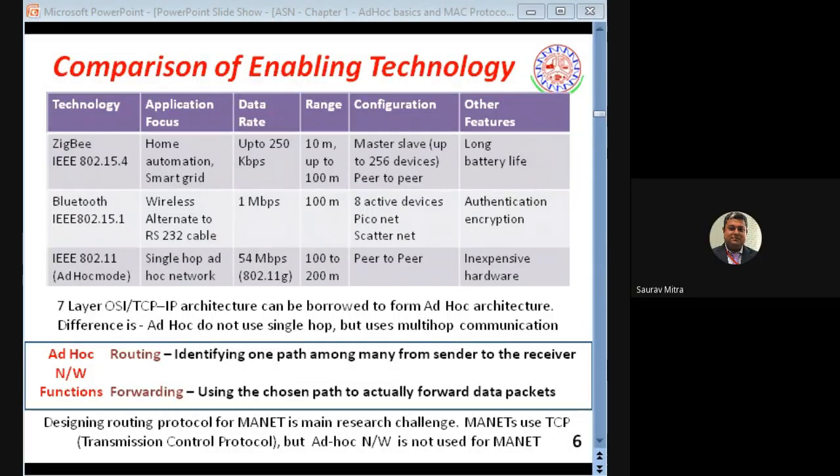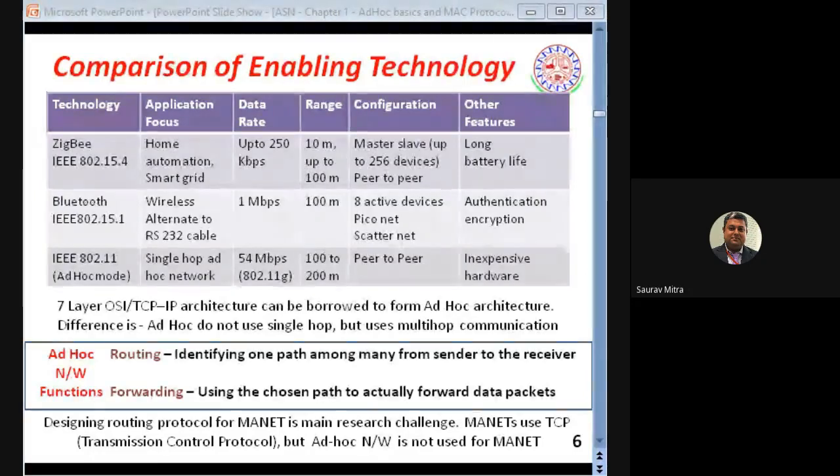Okay, so you can find here three technologies: 802.15.4 Zigbee, 802.15.1 Bluetooth, and 802.11. Okay, so 802.11 has the highest bandwidth, with a data rate of 54 Mbps, and Zigbee has the lowest data rate. Zigbee has a range of up to 100 meters, and IEEE 802.11 has a range of 200 meters. This slide is important because there are two definitions.